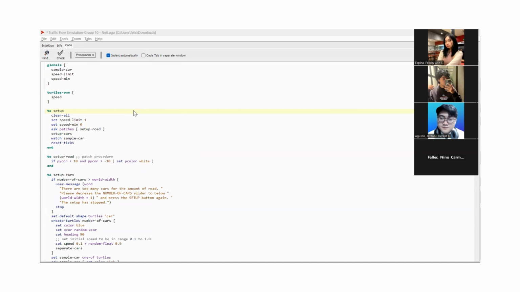Speed values are capped between the defined minimum speed and speed limit. The red car's speed is tracked visually and data is plotted in real time. The simple rule-based behavior produces complex group dynamics similar to what we observe in real traffic.